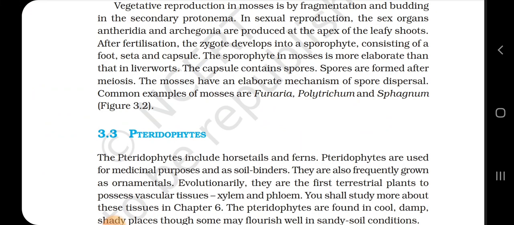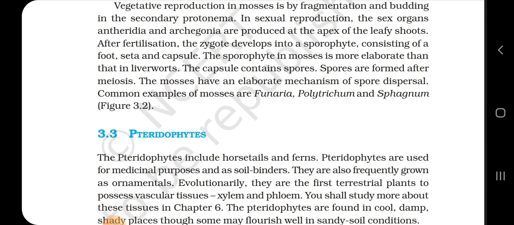Vegetative reproduction in mosses is by fragmentation and budding in the secondary protonema. In sexual reproduction, the sex organs antheridia and archegonia are produced at the apex of the leafy shoots. After fertilization, the zygote develops into a sporophyte consisting of a foot, seta and capsule. The sporophyte in mosses is more elaborate than in liverworts. The capsule contains spores. Spores are formed after meiosis. The mosses have an elaborate mechanism of spore dispersal. Common examples of mosses are Funaria, Polytrichum and Sphagnum, figure 3.2.